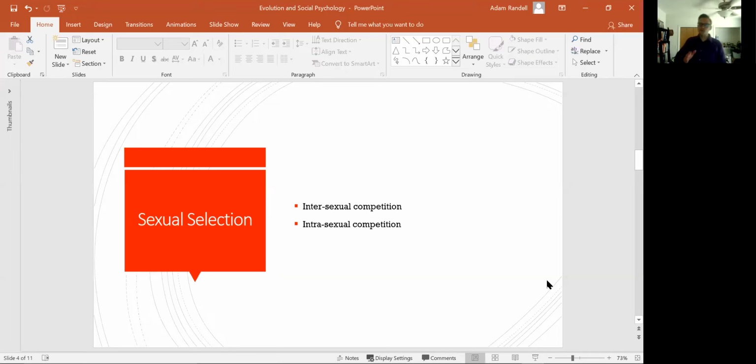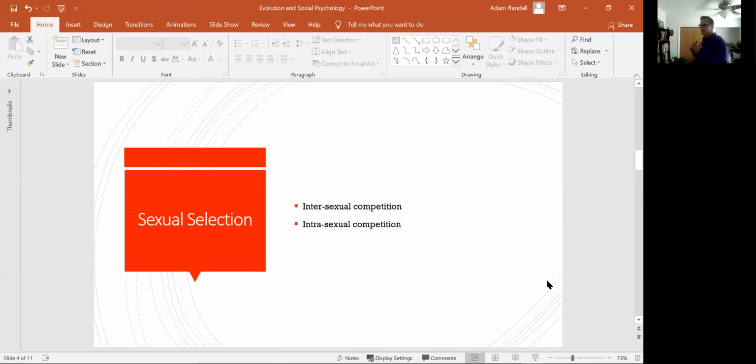So again, like I said, sexual selection is really two processes. The first is intersexual selection, I-N-T-E-R. In fact, let me show you the screen. There you go. All right. So the first is I-N-T-E-R, sexual selection. This is the process whereby those members of one sex that have the traits the opposite sex want get to reproduce more.